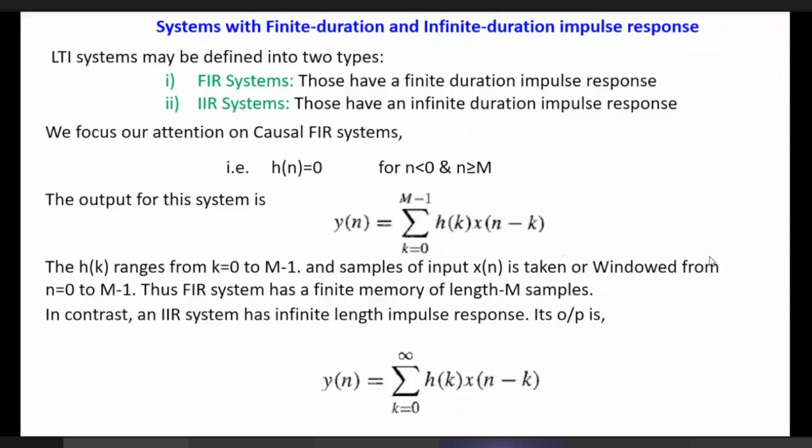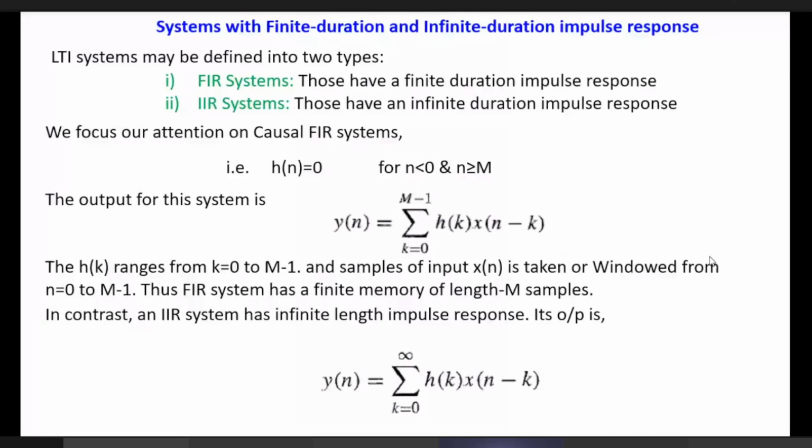FIR means the impulse response h of n, where n extends from 0 to some finite value, let us say 7, 8, 10 or 100, or 200. That means h of n is within some window.